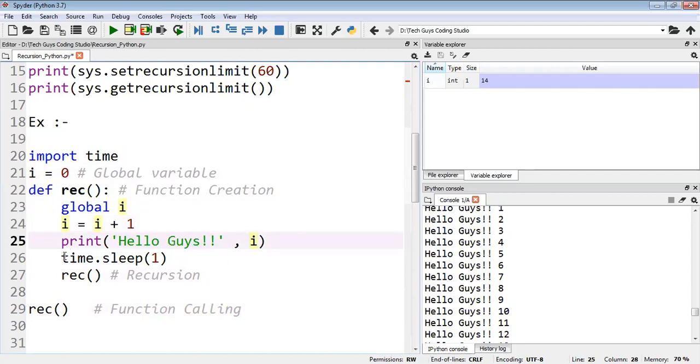And why I have taken time dot sleep: because suddenly it takes less time, in a fraction of a second I'm not able to see the output. So I have just given the time, so it will take some time and display the output in a proper way, so at least you can see the output in the console pane. That's why we have taken it.